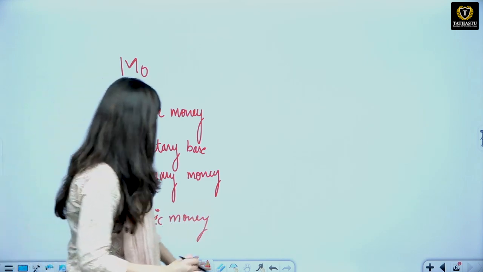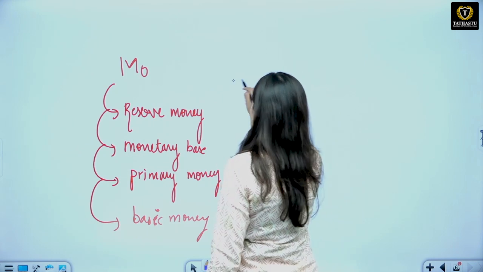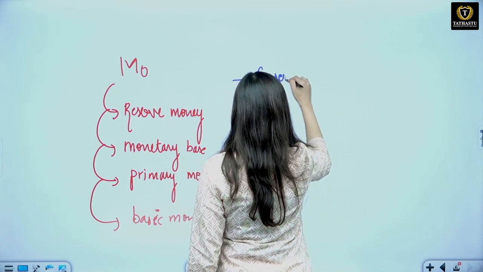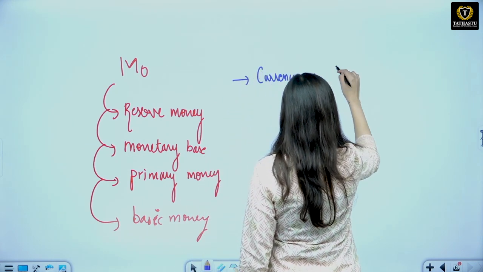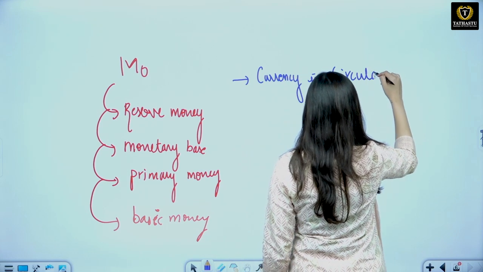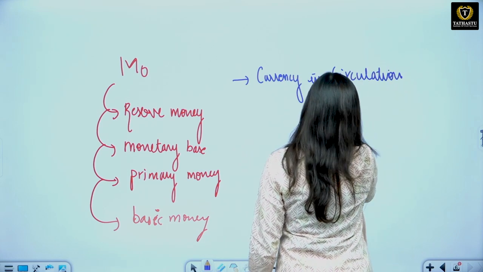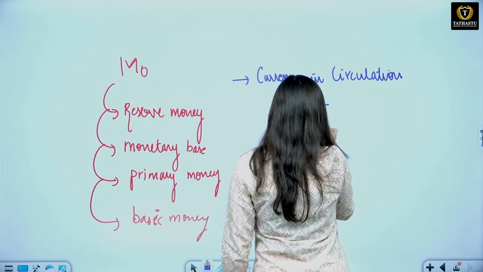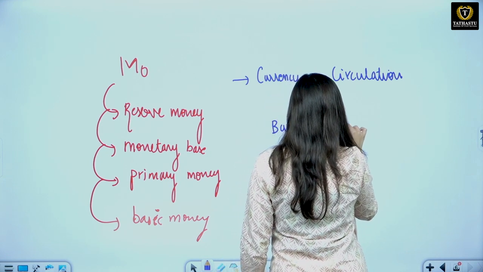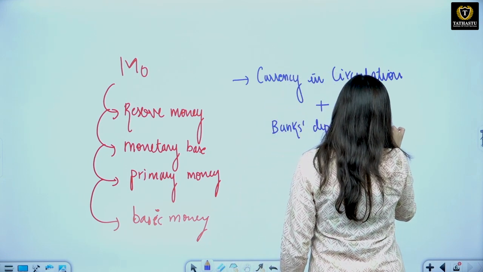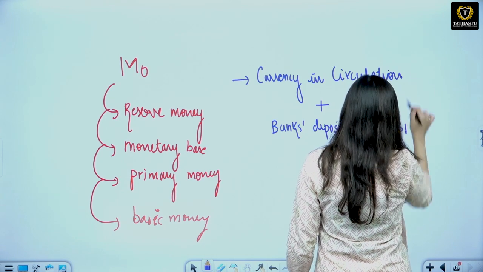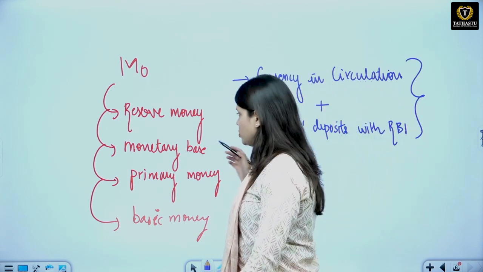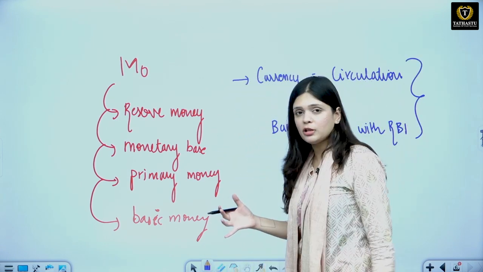It includes currency in circulation, that is the currency with the public, plus banks' deposits with RBI. So this is your M0, that is your monetary base, reserve money, primary money or basic money.